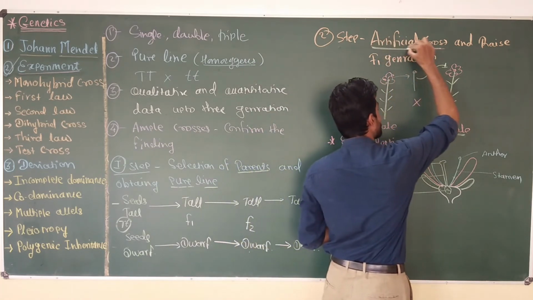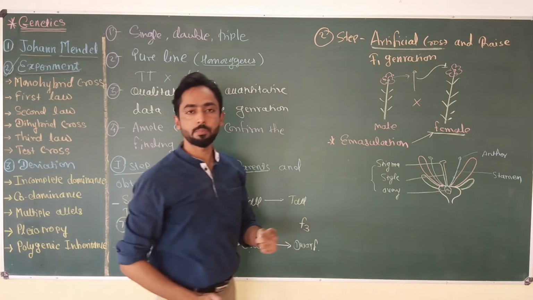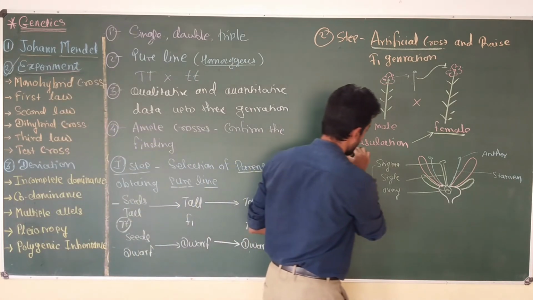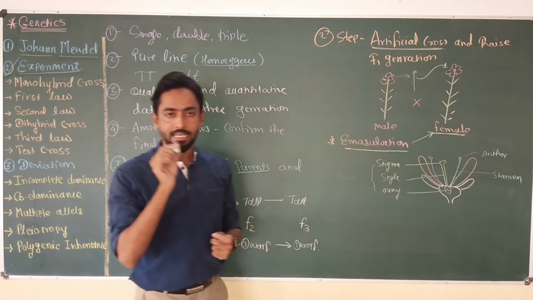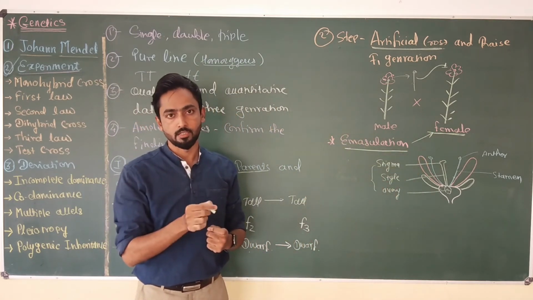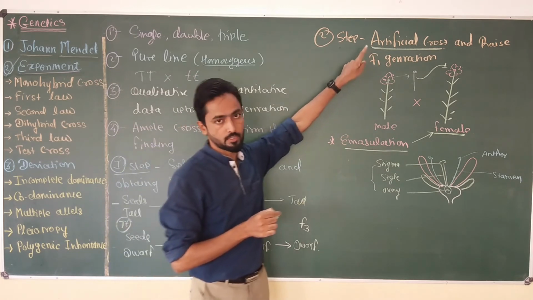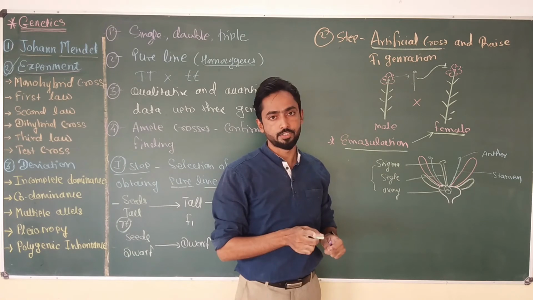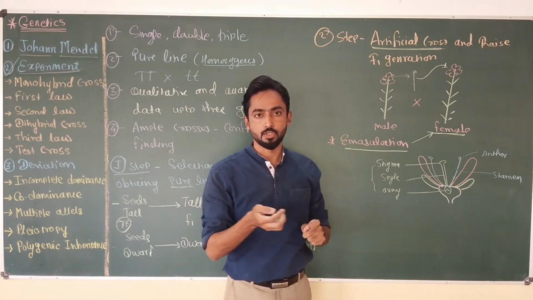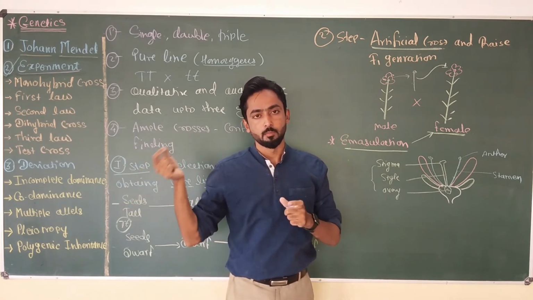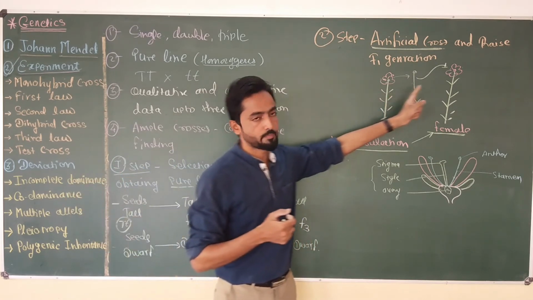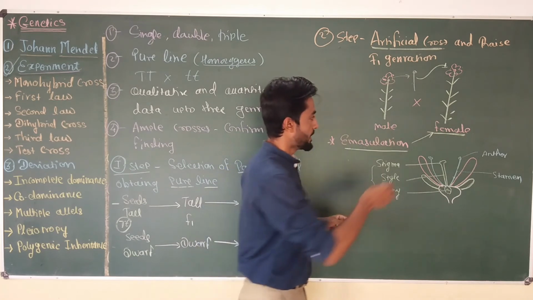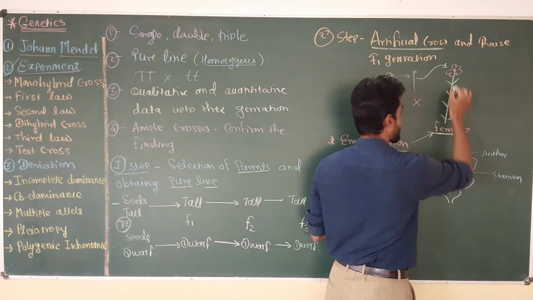This process which Mendel performed is known as artificial cross. In artificial cross, the most important thing is emasculation. You have to do a careful process of emasculation to get success in artificial cross. We do emasculation just to avoid self-pollination, and then the researcher transfers pollen grain from the male plant to the female plant.